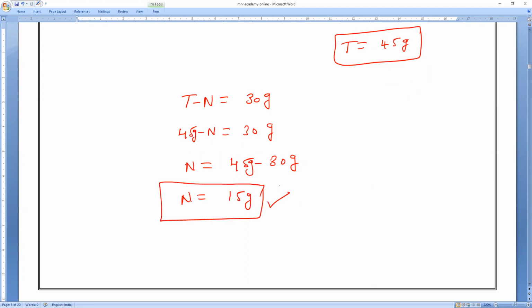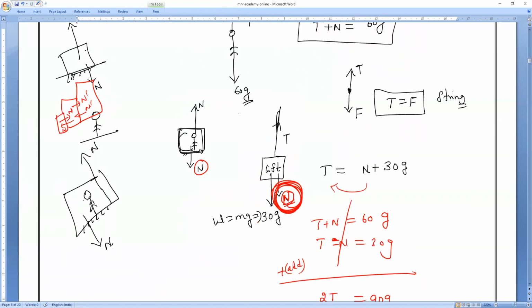So that is the force exerted by whom, guys? Everyone? That is the force exerted by the person on the lift. Clear, everyone? Find the force exerted on the lift by the man, they are asking. So what is that force? The force exerted by a man on the lift is what?